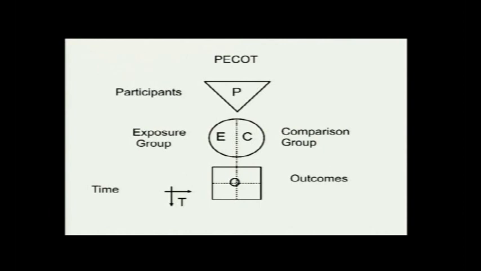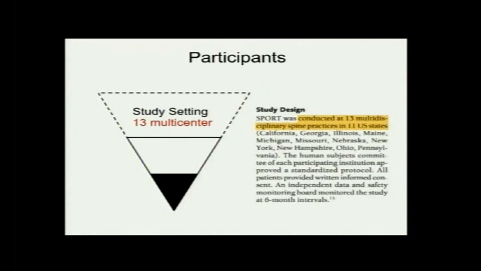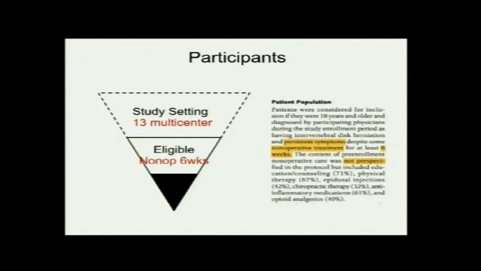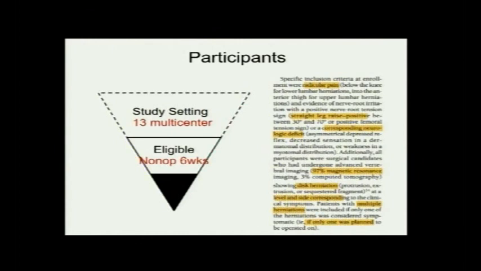You want to start with this chart and hang this particular paper on it. So start with participants, the triangle. This particular study was conducted in 13 multidisciplinary spine practices in the United States. So that's your study setting. These are all tertiary spine care centers. The eligible population was patients who had persistent symptoms of radiculopathy for at least 6 weeks, and they specifically said what non-operative care. They have given percentages. So basically, these are the eligible population, or the inclusion criteria.